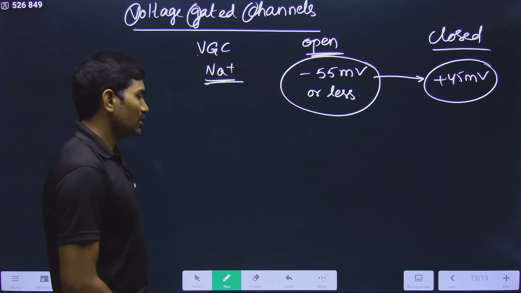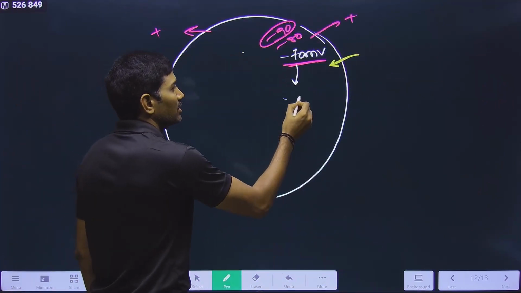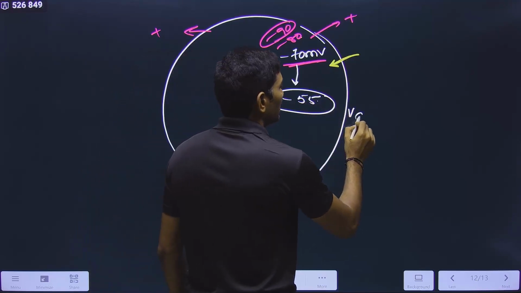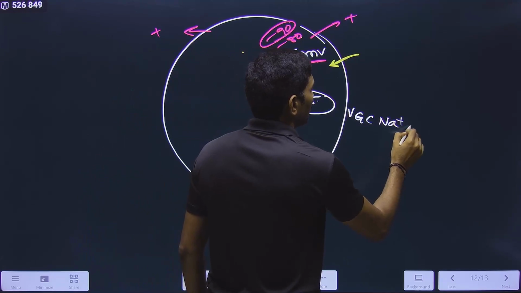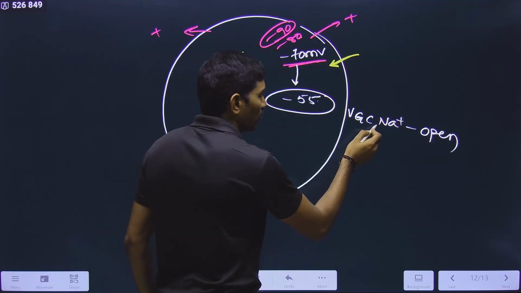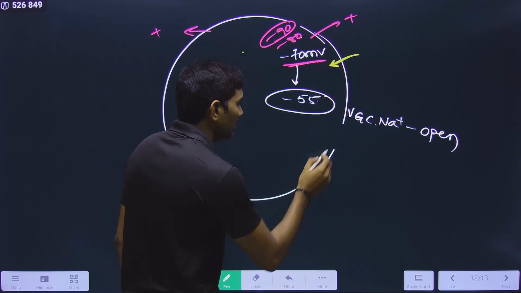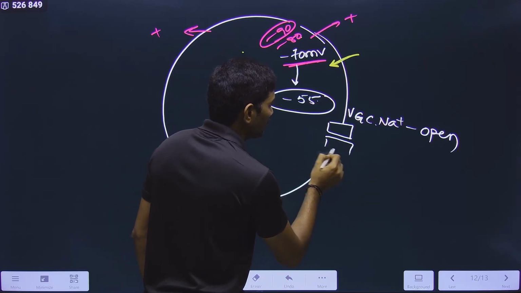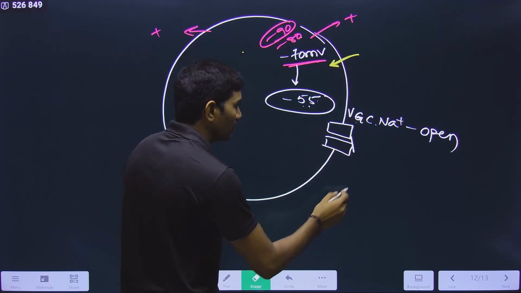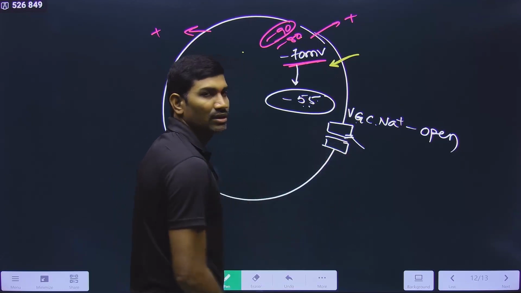Now understand this one: minus 70 keeps on coming up to minus 55. Once it comes to minus 55, the voltage gated channel for Na plus will be open. Who will decide this? This is the gate, and till now it is closed. But once it is minus 55, this gate will be open.